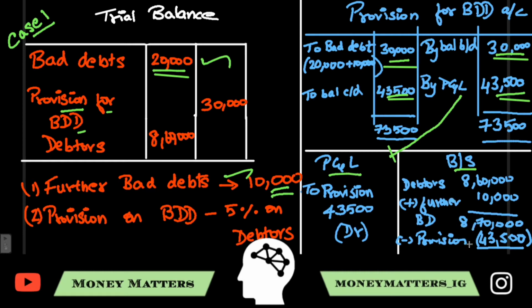And after finding the provision, this 43,500 would be a closing balance, which you would put in the ledger, and you have to put the bad debts amount, which is your bad debts in the trial balance, plus the bad debts which is outside the trial balance, and when you add up you get 30,000, and the balancing amount 43,500 will be your P&L, which is to be charged and it should be debited. If in case the balancing figure comes to the debit side, it would come to P&L and it should be credited in the P&L account.